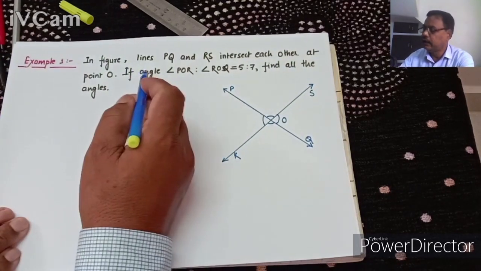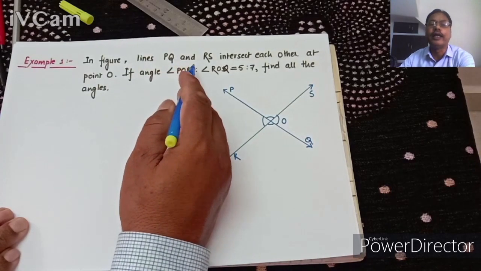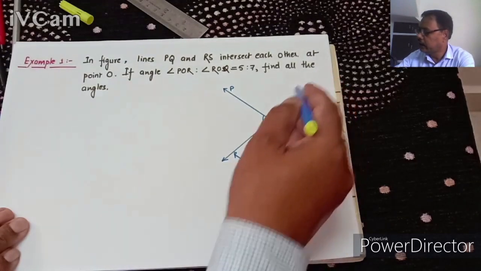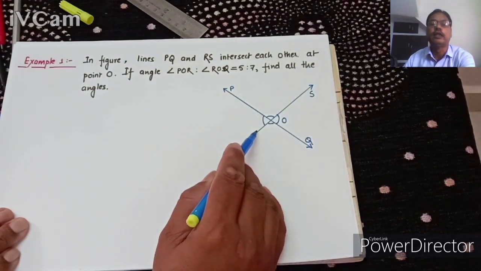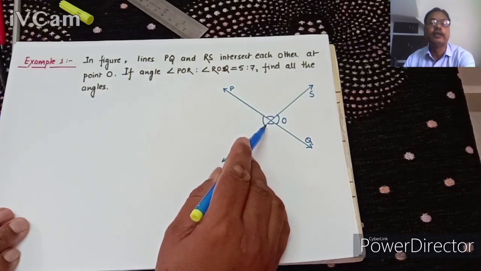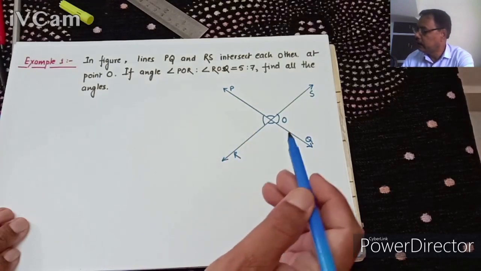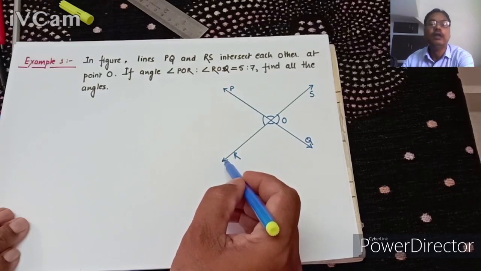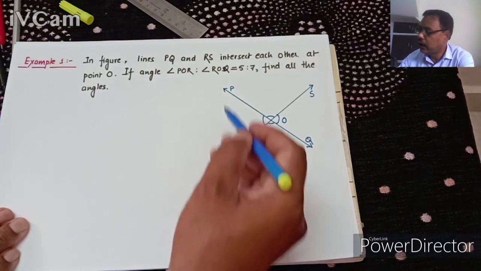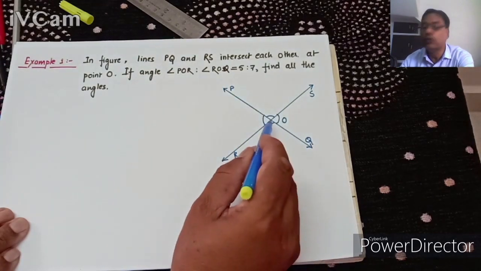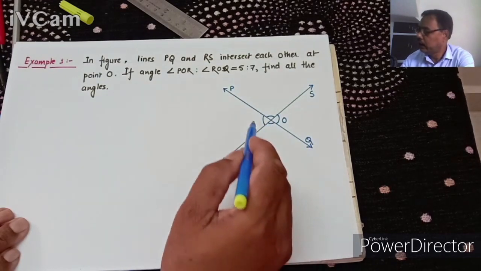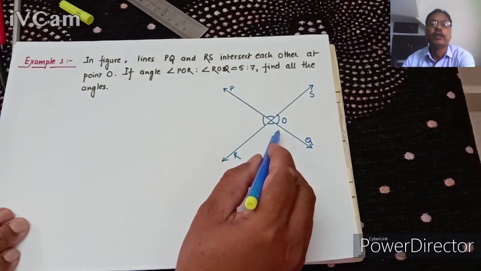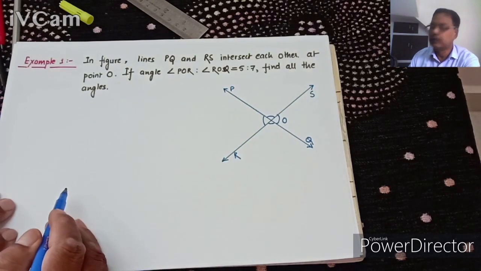In the figure, lines PQ and RS intersect each other at O. If angle POR is to angle ROQ, this angle is to this angle, it is given as 5:7. Understand?